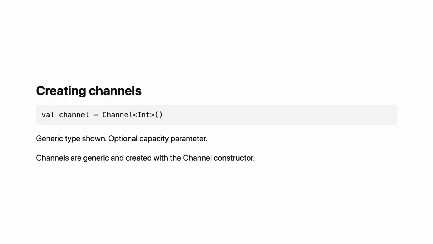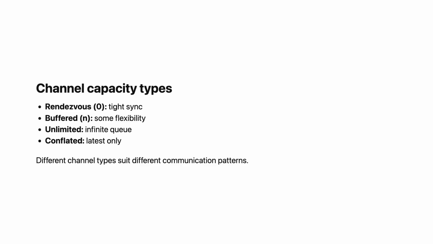A buffered channel has fixed capacity. Channel<T>(capacity = 10). Send only suspends when the buffer is full. Receive only suspends when the buffer is empty. An unlimited channel has infinite capacity. Channel<T>(UNLIMITED). Send never suspends. Values queue up. Be careful with memory.